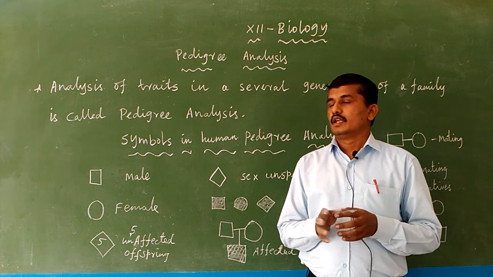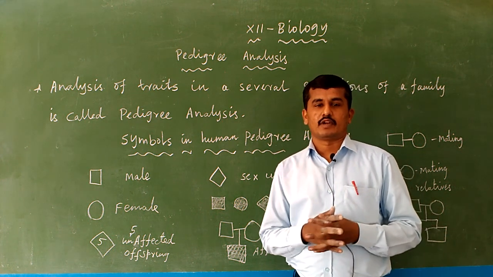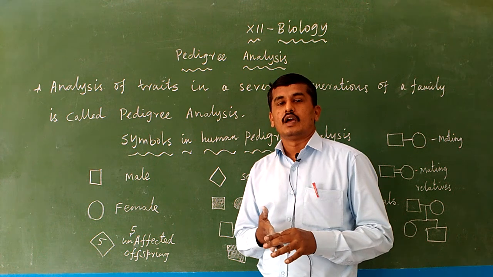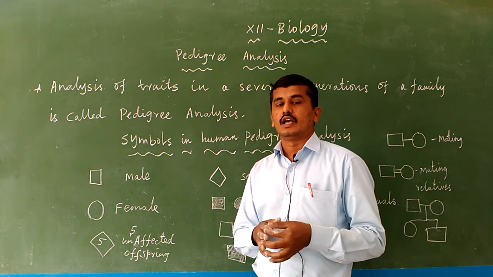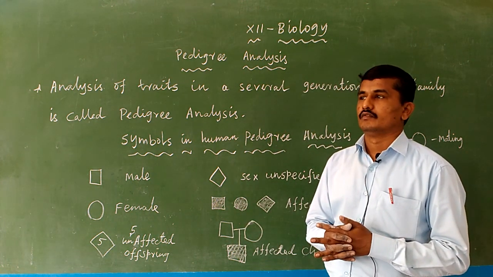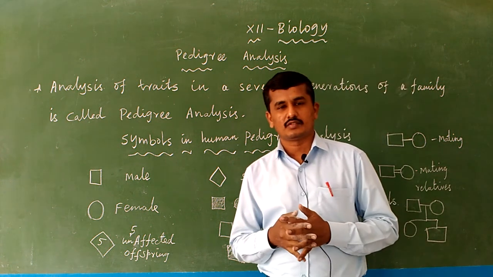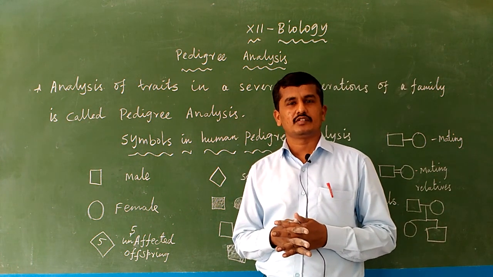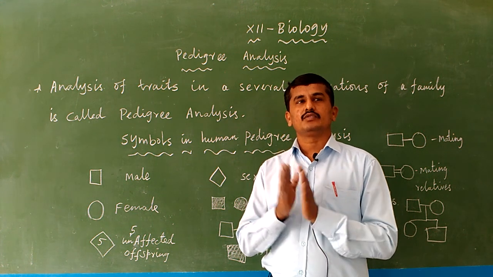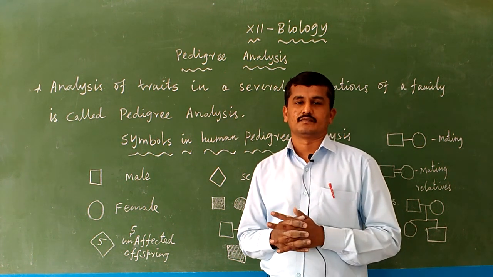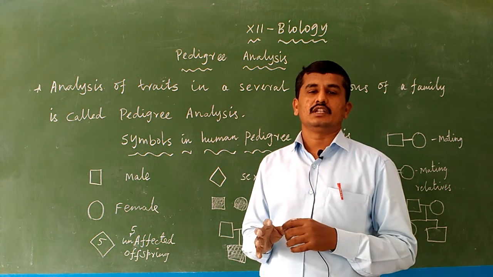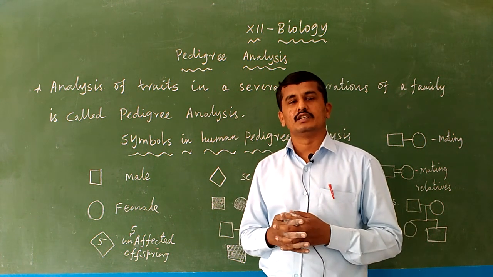Today, 12th biology, chapter 5, principles of inheritance and variation, pedigree analysis. What is meant by pedigree analysis? Pedigree analysis is, in simple terms, using family history to analyze the persons who are getting a genetic disease.